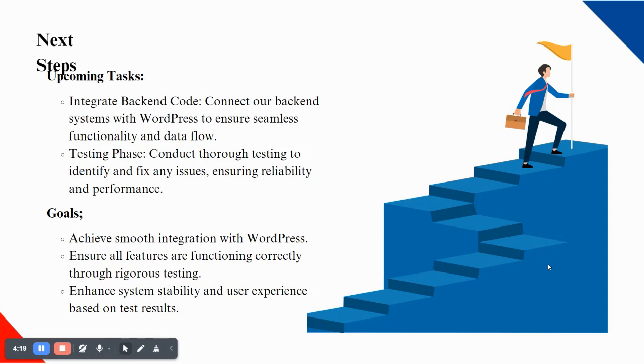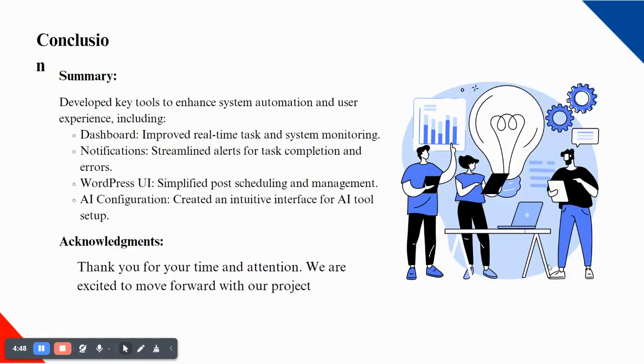Next step in the upcoming task is to integrate backend code with our WordPress functionality and testing. We will start our testing phase, conduct routine testing, identify bugs, fix issues, and improve the performance. Our goal in this task is to achieve smooth integration with WordPress, ensure all features are functioning correctly through rigorous testing, and enhance system stability and user experience based on test results.